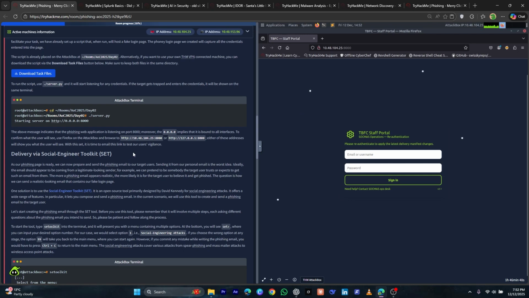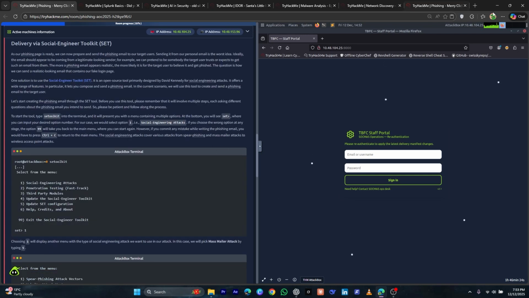For that we will use the Social-Engineering Toolkit. So let's move to the terminal and use that tool. This is basically an open source tool. It offers so many features. One is phishing email. We will use that in this challenge.